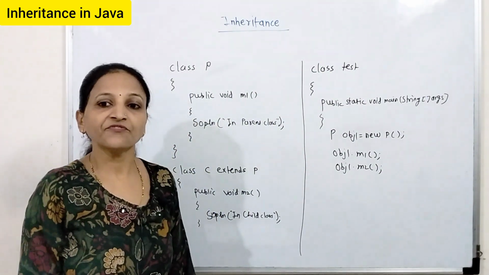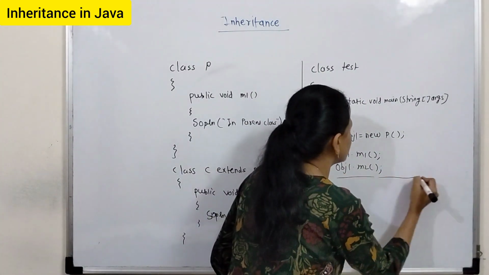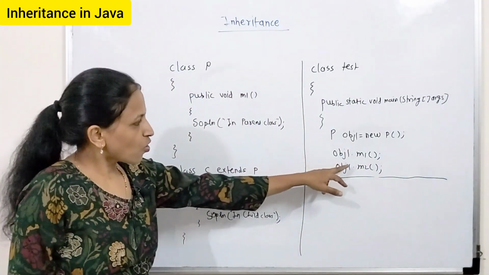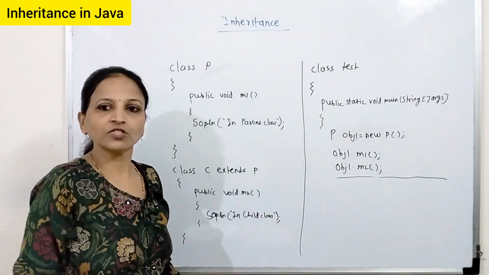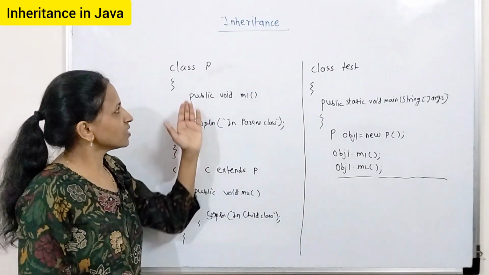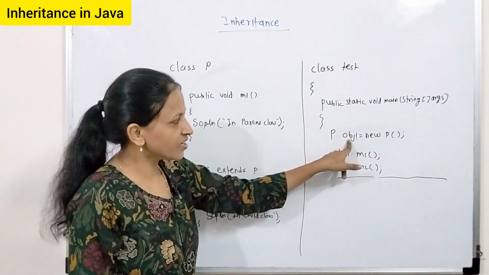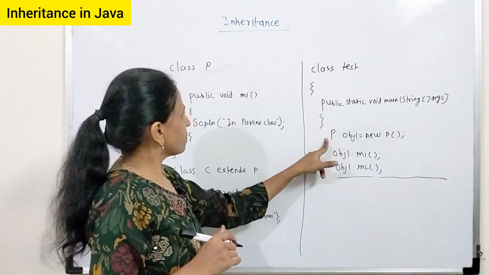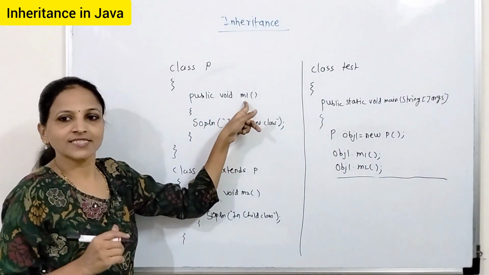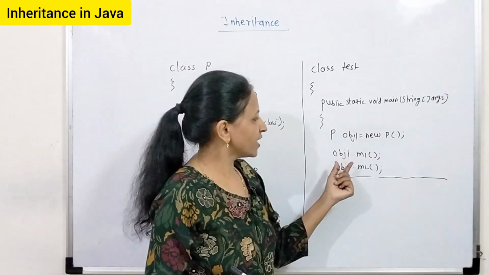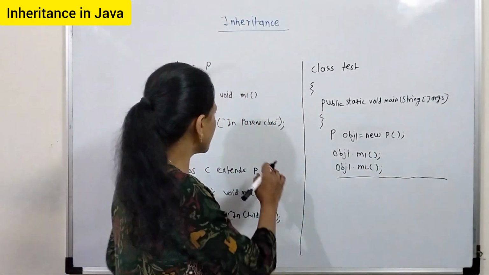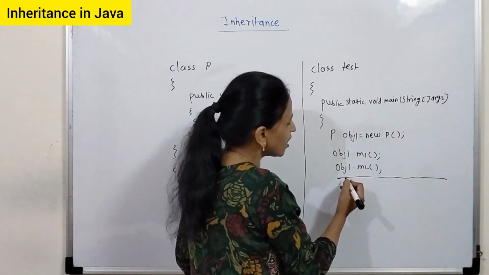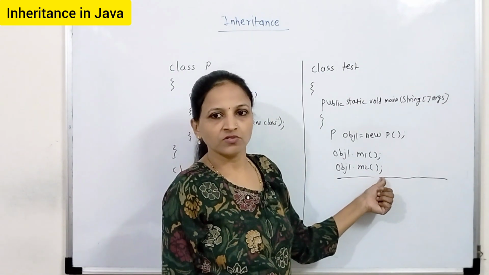This is the first case you have to keep in mind. See, here we have created one object of this parent and I am calling the M1 method. Yes, of course we can easily call, because this is the method of the parent class, and here the reference is of type P. Always consider the reference. Reference is of type P, then we can easily call a method inside that P class. Here we have called obj1.m1. Here we will get output like in parent class.